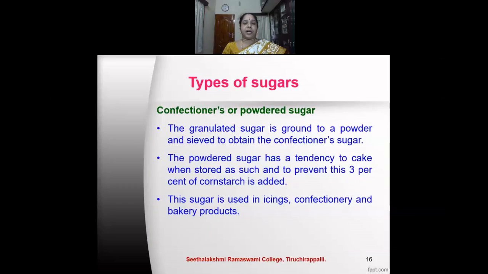Confectioners or powdered sugar. The granulated sugar is ground to a powder and sieved to obtain the confectioner sugar. The regular crystalline sugar can be ground and then sieved so that we get a powder-like sugar. This is called the confectioner sugar or the powdered sugar. The powdered sugar has a tendency to cake, that is, it can form lumps when stored as such, and therefore to prevent this, 3% of cornstarch is added to the confectioner's sugar. This sugar is used in icings made over cakes, in confectionery, and also in bakery products.